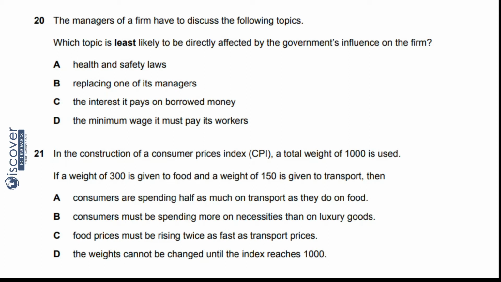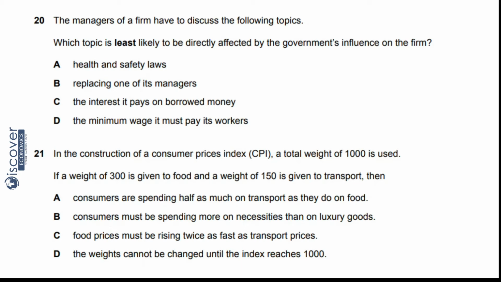Now come to part A. Consumers are spending half as much on transport as they do on food. Now see how much weight is for food, that is 300, and what is the weight for the other thing, transport, that is 150. So yeah, this could be the answer. Fine. Come to B, consumers must be spending more on necessities than on luxuries. No, here in this question we are not talking about necessities and luxuries, so this is not the answer.